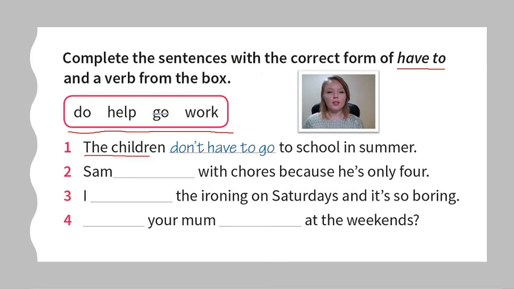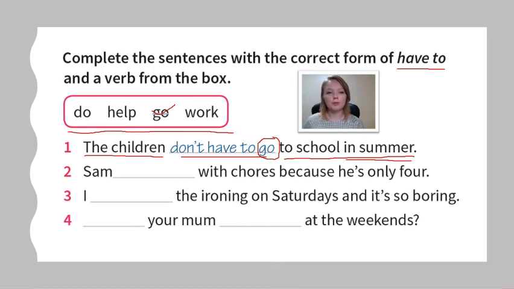So number 1, the children don't have to go to school in summer. We knew to use go because we say go to school, right? Check, go to school. And in summer, well, in many places in the world, children don't have to. They do not need to. They are not obligated to. The children don't have to go.